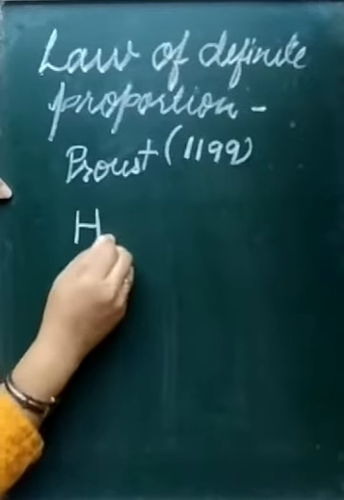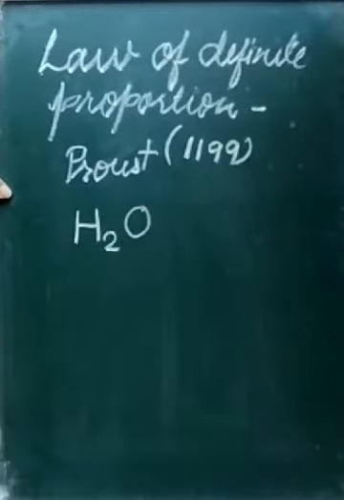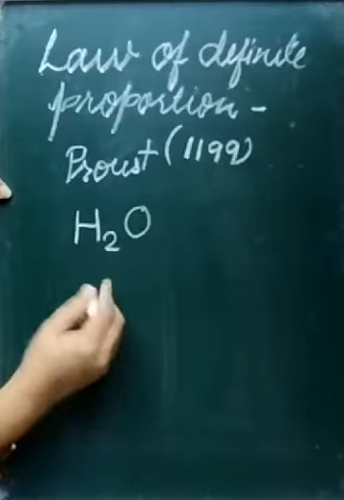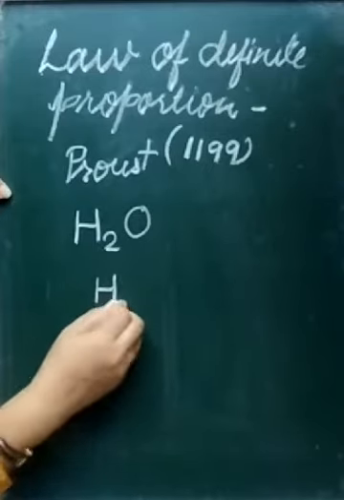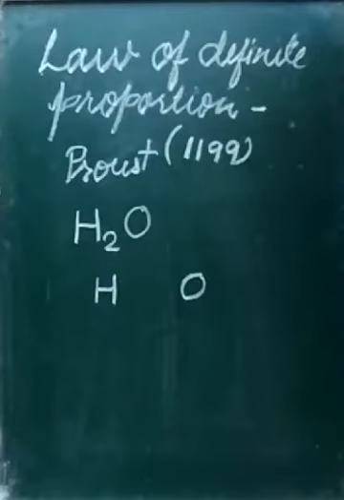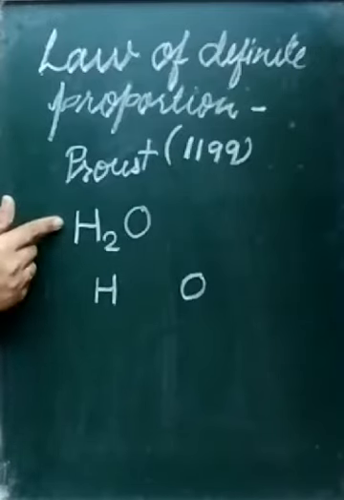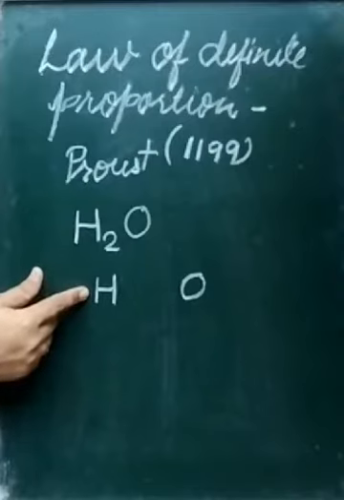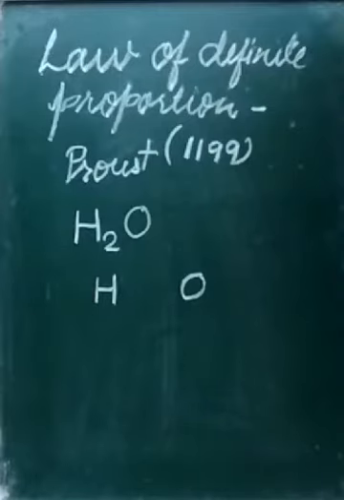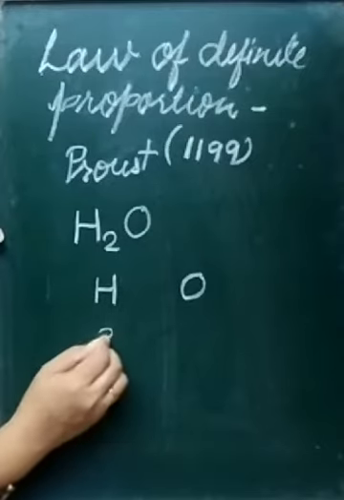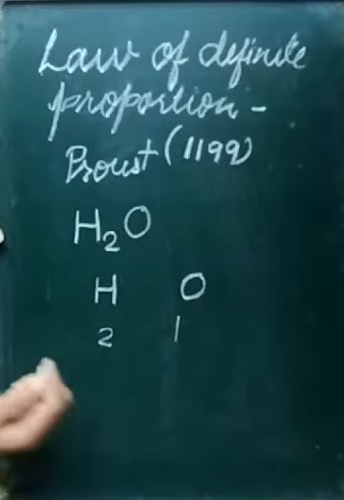Let us see water. Water always contains hydrogen and oxygen. The law says that a compound will always have the same elements, and those elements will be combined in a definite proportion. We'll find that 2 atoms of hydrogen and 1 atom of oxygen are there.